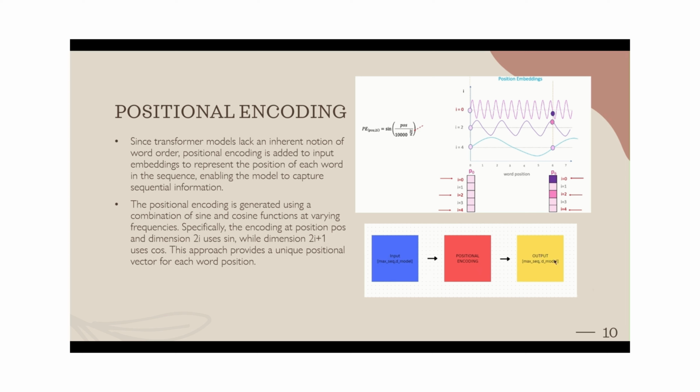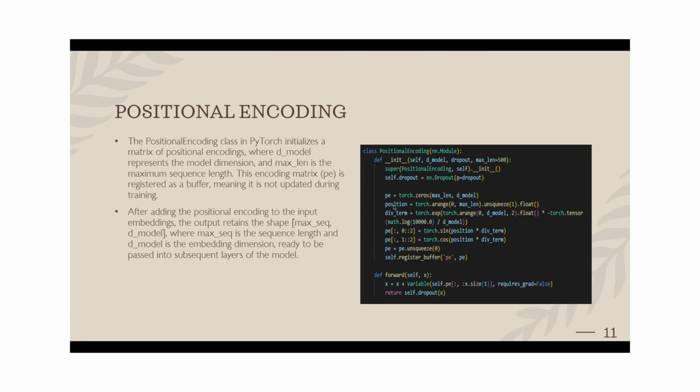So that's how the model knows the sequence of the vectors. After going through the positional encoding, the output dimension would remain the same, but the positions got added into the vectors. So this positional encoding will pass into an encoder layer.